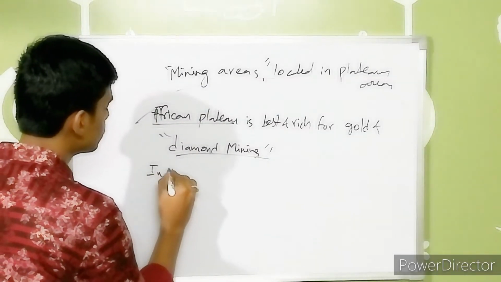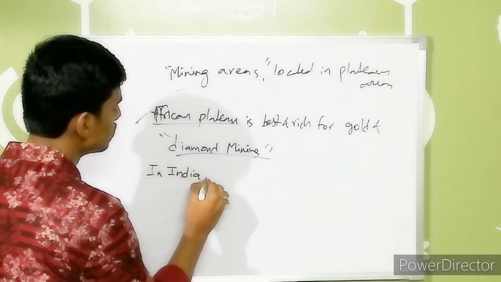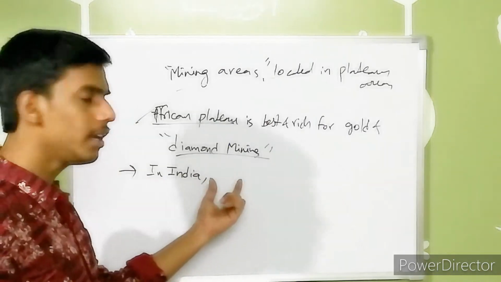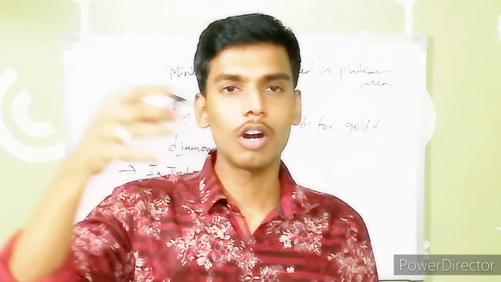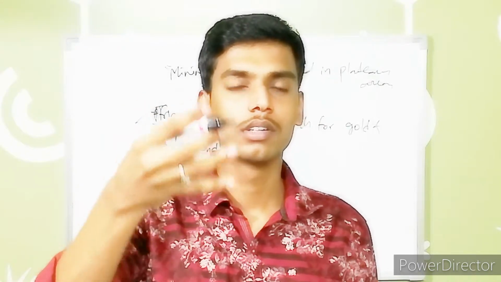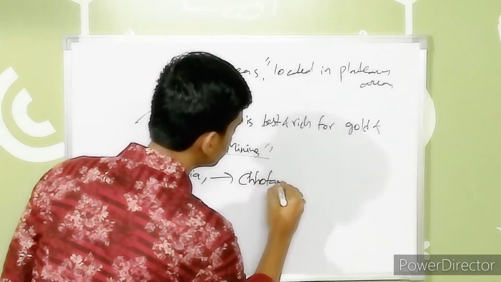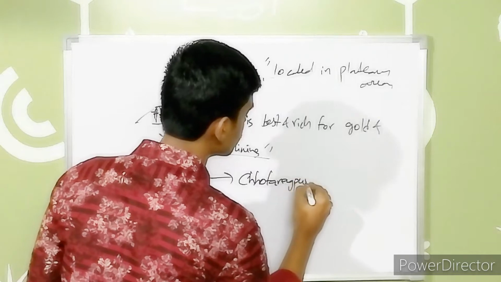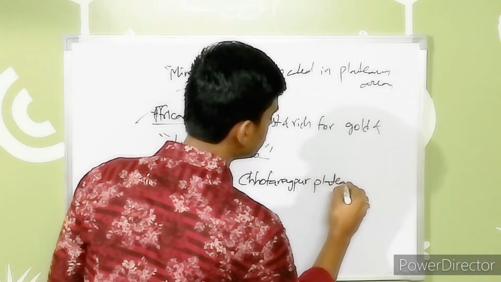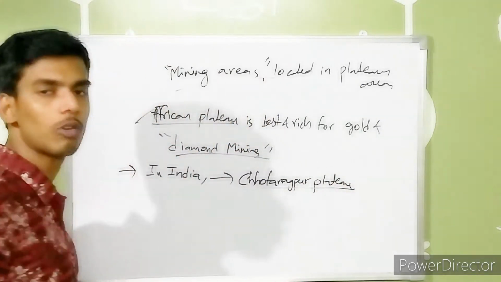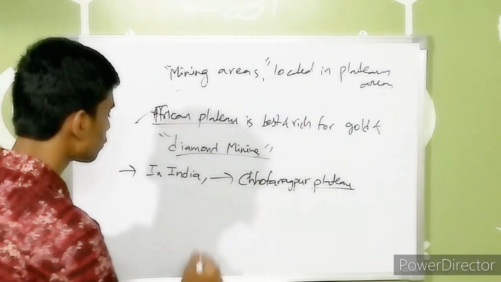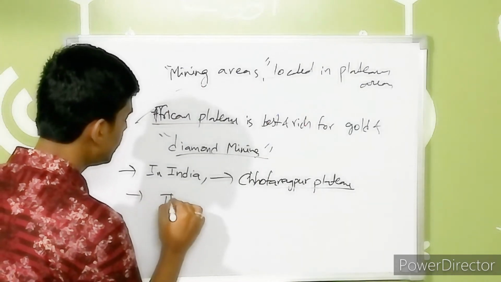In India, many natural resources regarding mining like iron, manganese and coal are present mainly in the Chota Nagpur Plateau. These resources are highly available in this plateau.